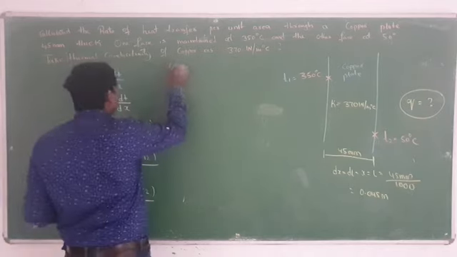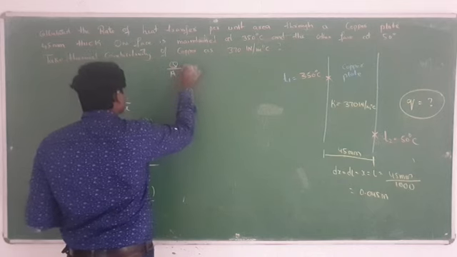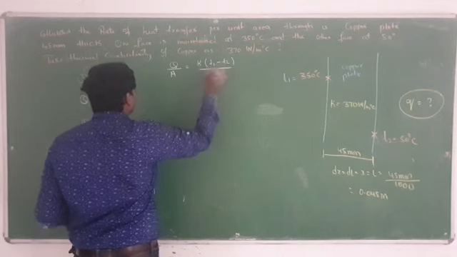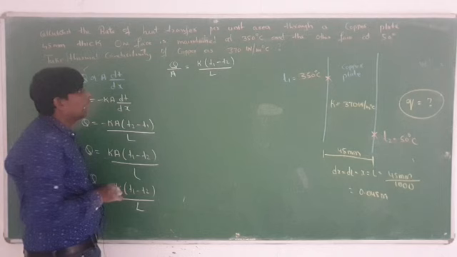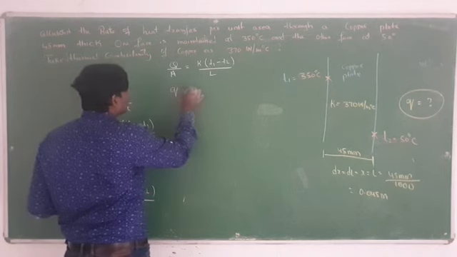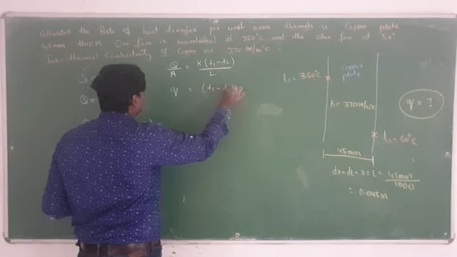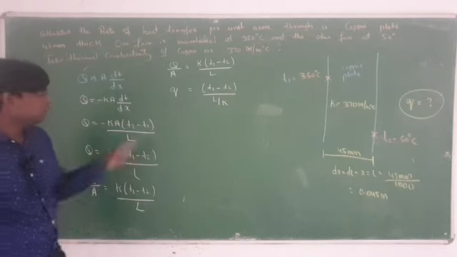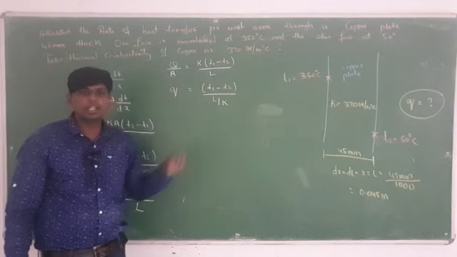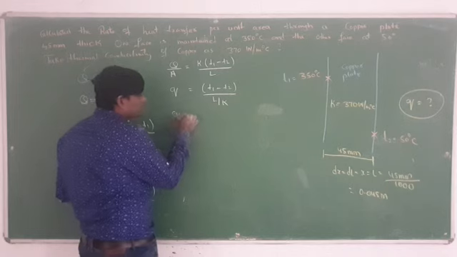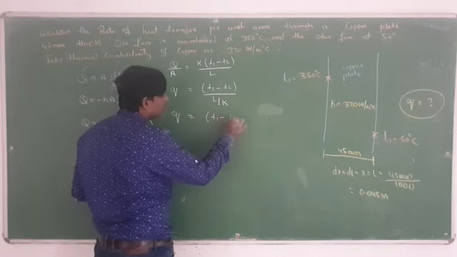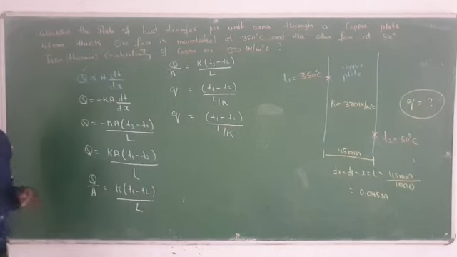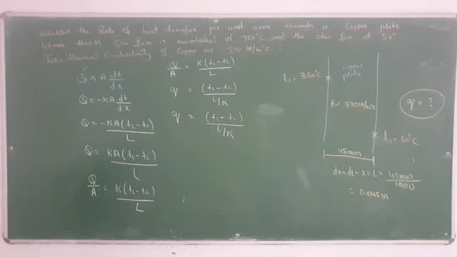After that, Q by A is equal to K (T1 minus T2) by L. Then small q is equal to (T1 minus T2) by L by K. This K you shifted to the denominator, so it becomes L by K. Small q is equal to (T1 minus T2) divided by (L by K). Like this you have to write small q.